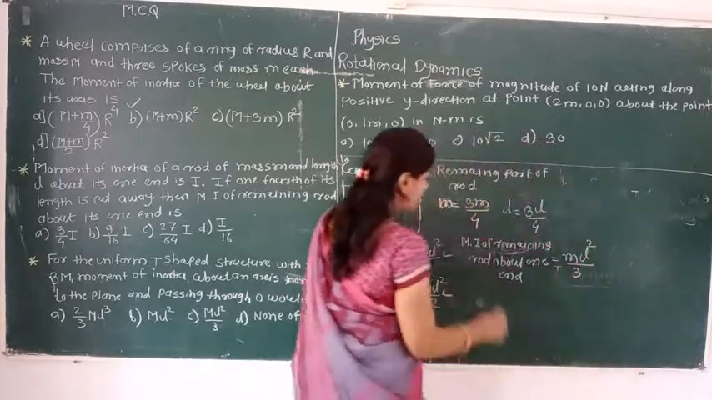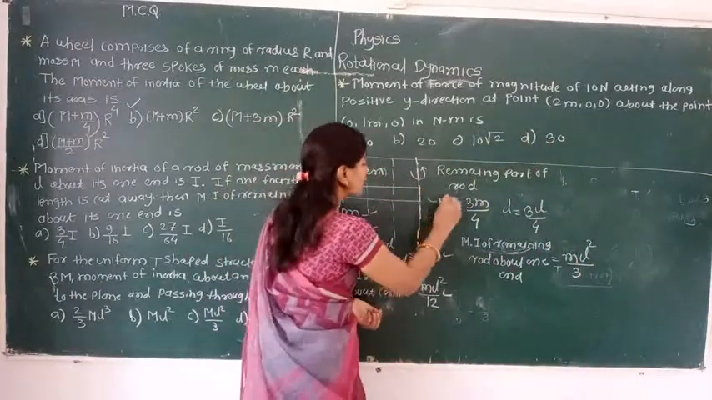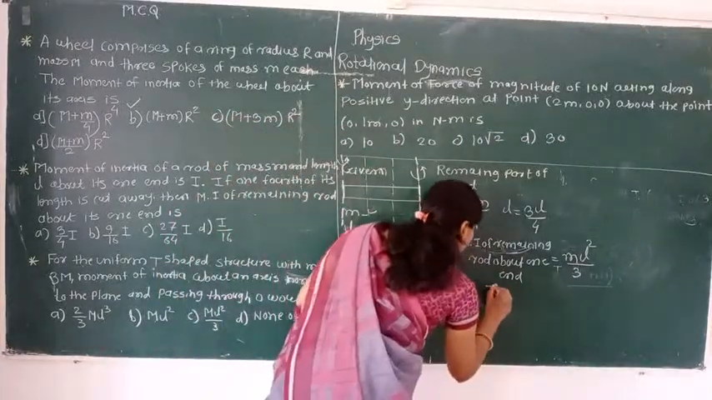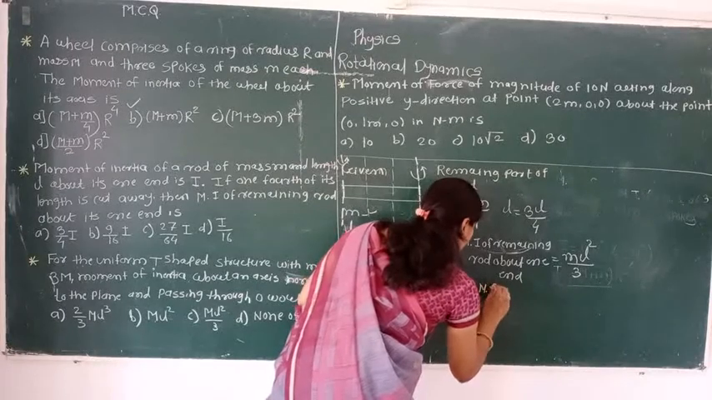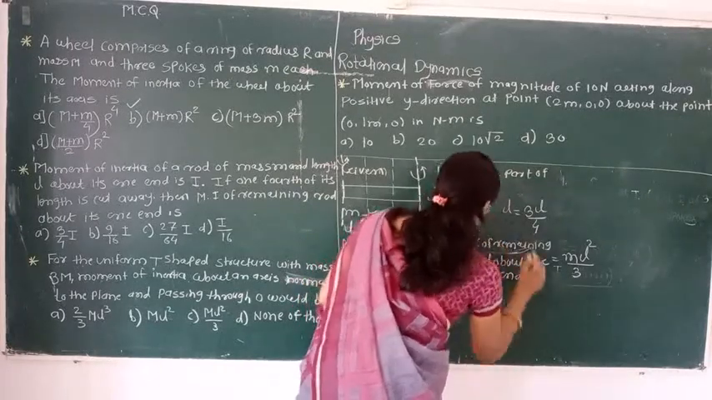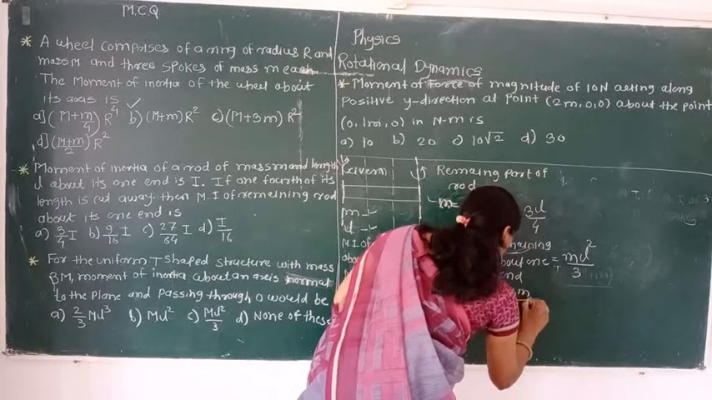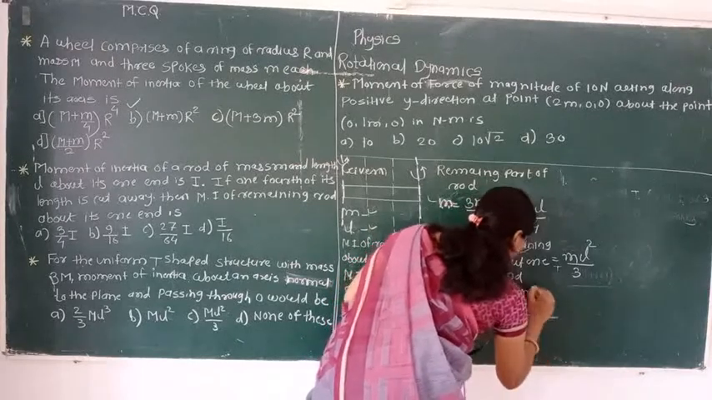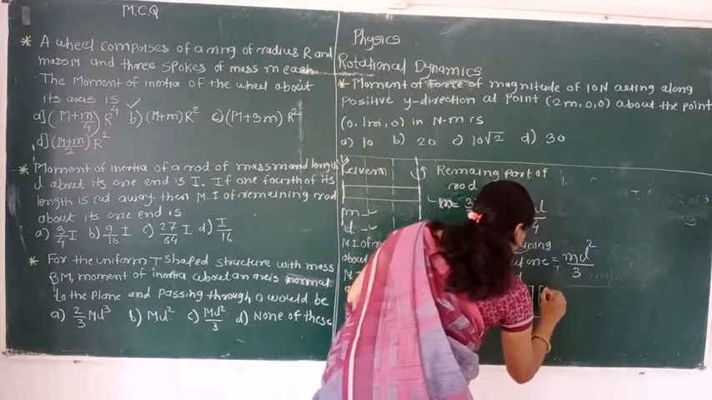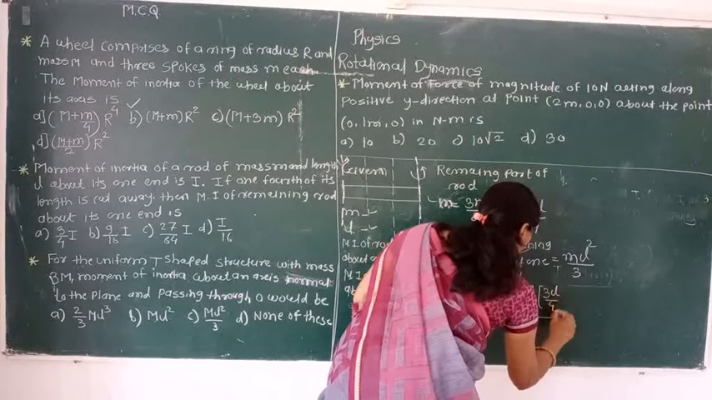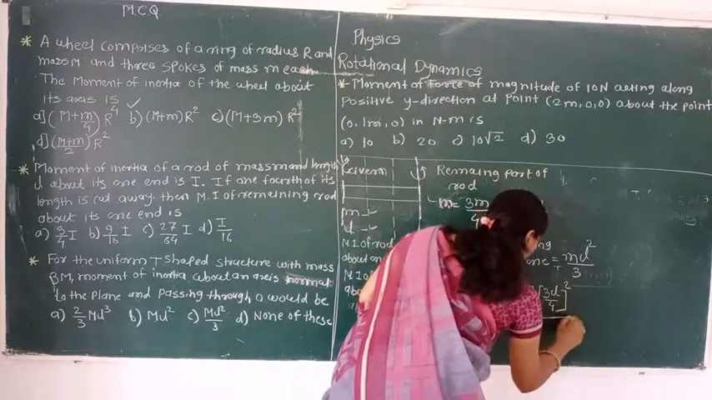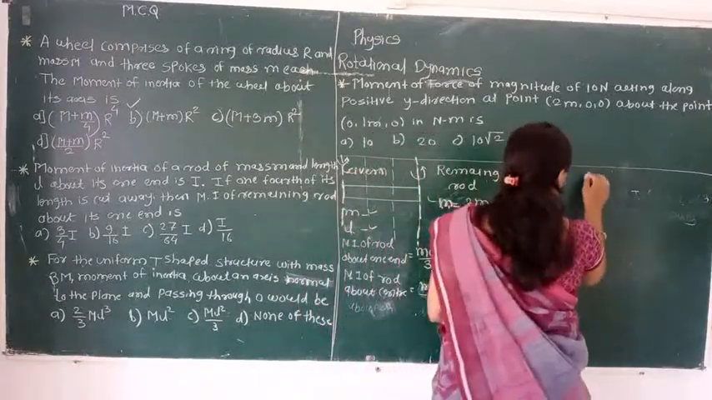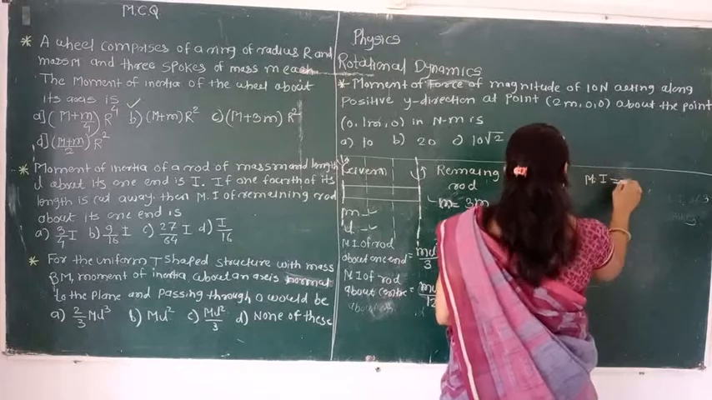But actually what happens? For that remaining rod, the value of m and the value of l are going to change. By putting this value here, we will get I is equal to (thrice m divided by 4) into (thrice l divided by 4) whole square, and that multiplication total divided by 3. So here we will get the moment of inertia is equal to, we have to make the square of the terms which are present in the place of l.